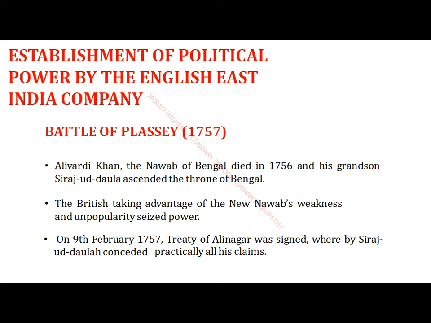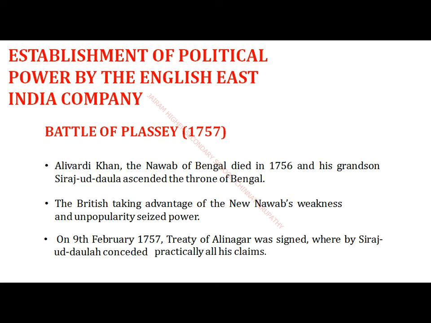After a few years, Alivardi Khan was at the end of his life. He died in 1756. Automatically, after his death, the throne was handed over to his grandson. His name is Sirajud-Dowla. So the throne of Bengal passed into the hands of Sirajud-Dowla, the grandson of Alivardi Khan. As the Britishers had gained a lot of advantages from Alivardi Khan, they wanted to expect the same from his grandson also.